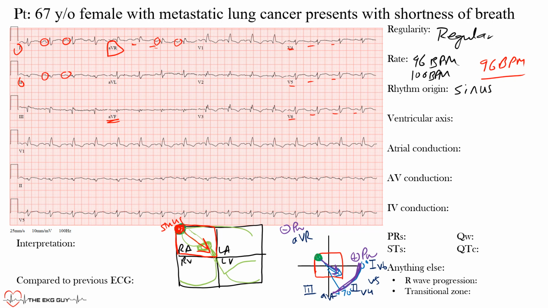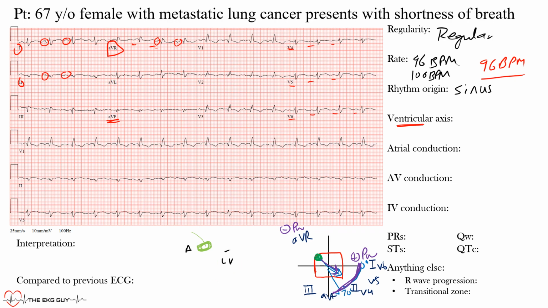So we would say sinus rhythm is present, and hopefully now that makes sense why, what we're looking for with sinus rhythm. And notice that we're focusing on the P waves only. All right, so next we want to look at the ventricular axis. In ventricular axis, that means we are going to focus on those QRS complexes. So let's erase some of this here and now look at the ventricular axis.